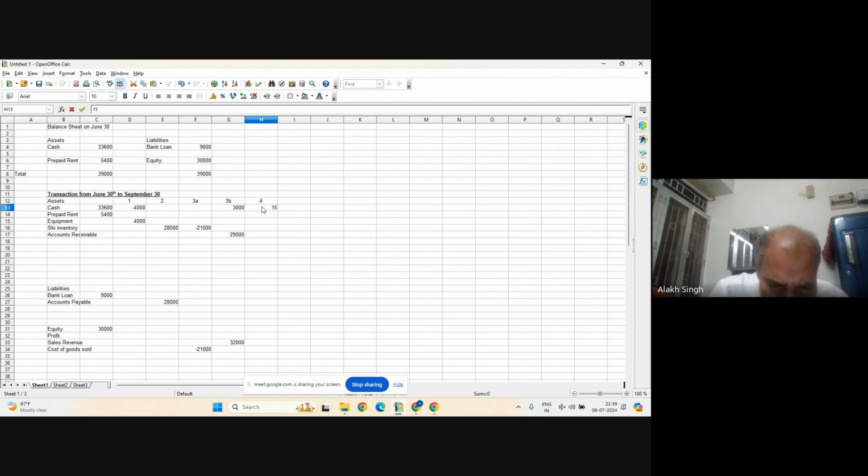Now, where to write this 1,500? It is to be delivered in October, after 3 months, not even in September. The company's account will close in September. On 30th September the balance sheet will be prepared, and the goods are yet to be delivered in October. So this is a more interesting situation. Since it is to be delivered, that will be the liability part, because the company has to deliver, and we will name that prepaid goods.